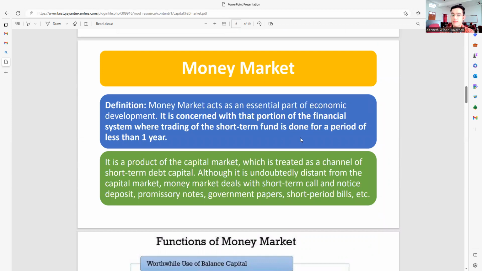Now, what is a money market? Again, definition. When it's a definition, we need to remember the complete exact meaning of what it says. Money market acts as an essential part of the economic development. It is concerned with that portion of the financial system where trading of short-term funds is done for a period of less than 1 year.